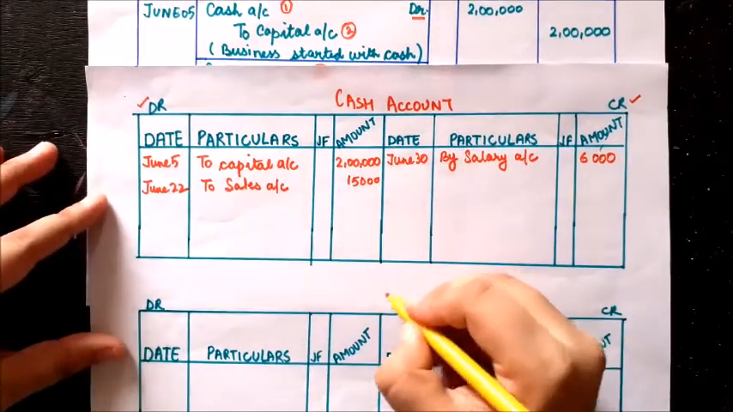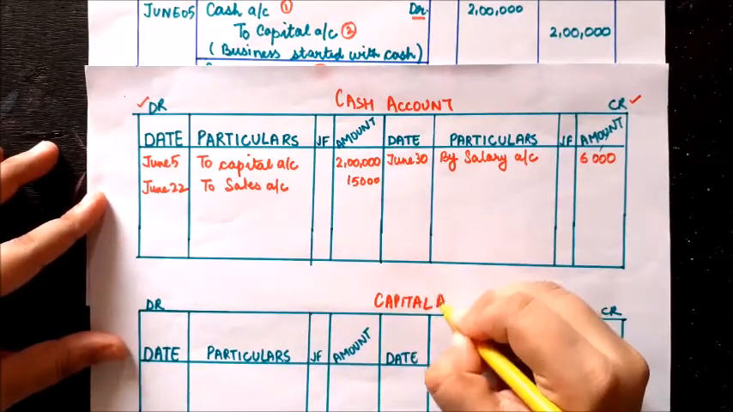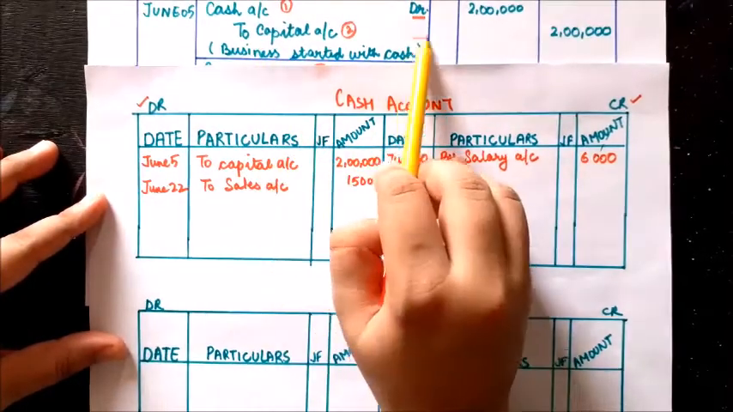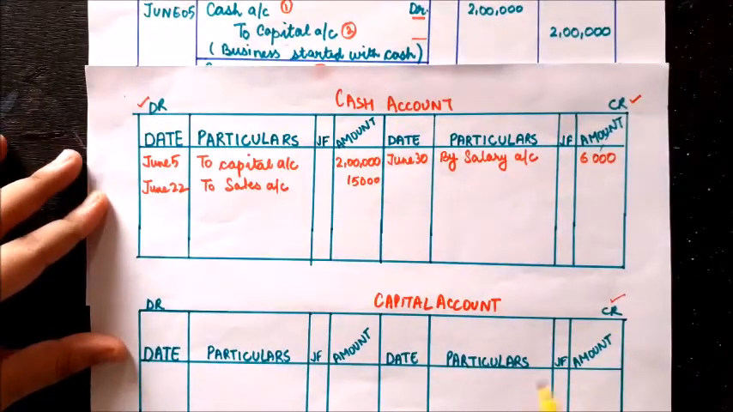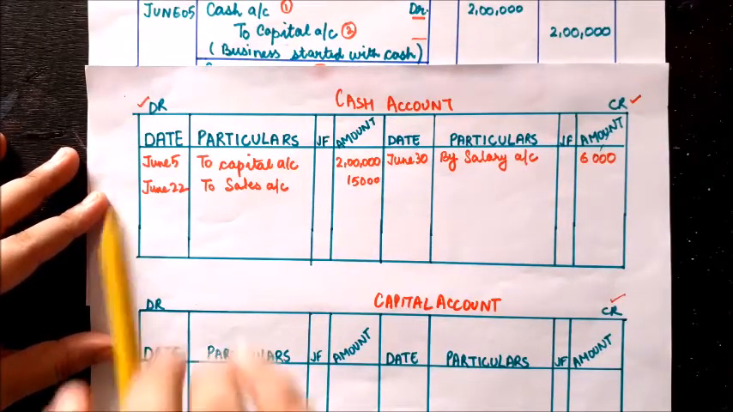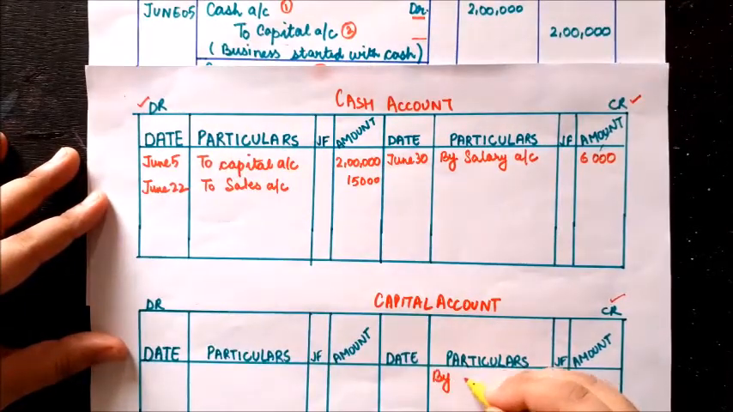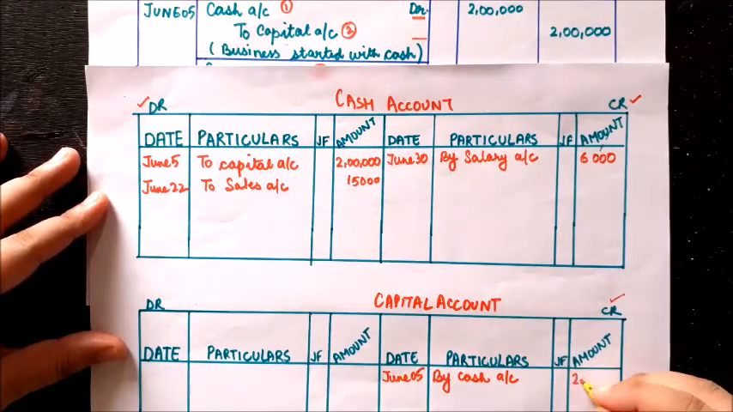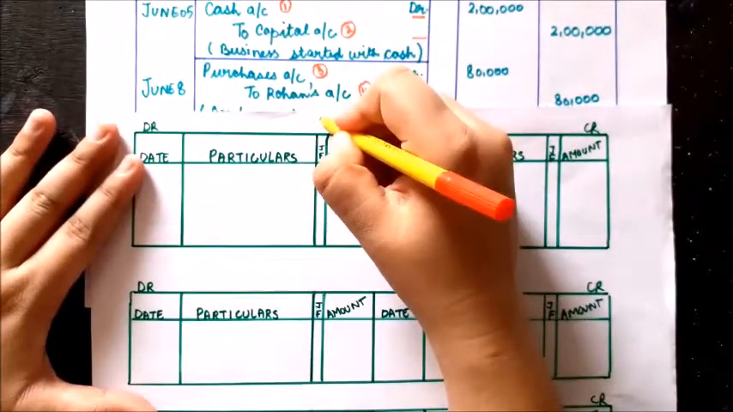Let's move on to the next account, that is capital account. As you can see, our capital account is credited, so it will come on the credit side. So remember, whenever you are writing on the credit side, we'll use prefix by and we will write the opposite name, that is cash account, and in the amount column I am going to write 2 lakh rupees.